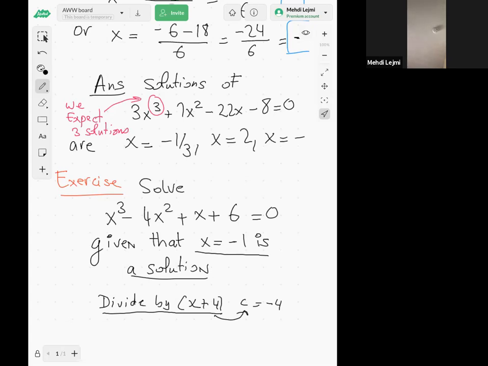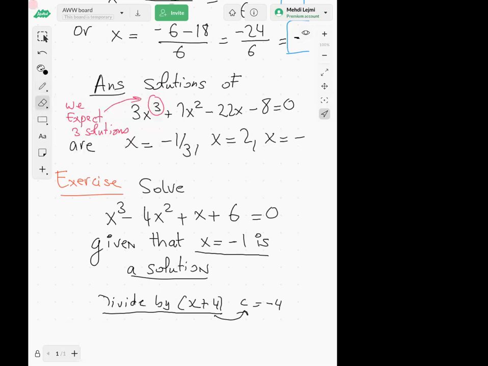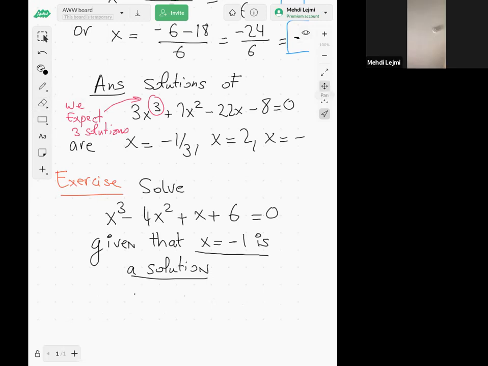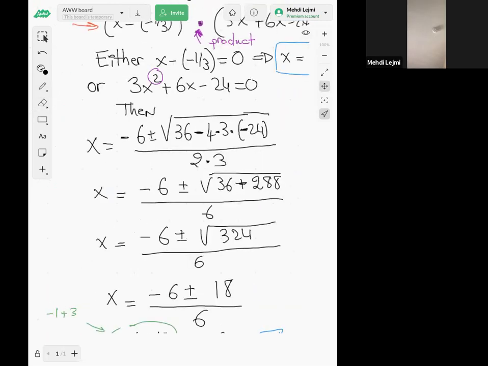Okay, but in the previous example, it was x equal to -1/3. So yes, so x, yeah, I'm going to go.